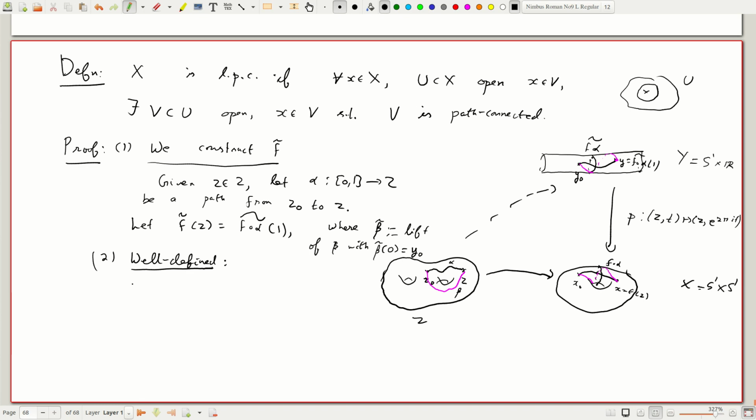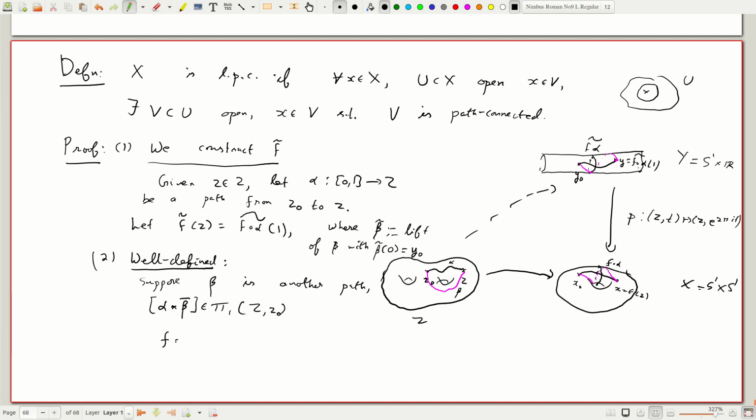Okay, and what do we know about this? Suppose beta is another path which begins at the same point and ends at the same point. Then alpha star beta bar is a loop, and so it belongs to pi 1 of Z with base point Z0.